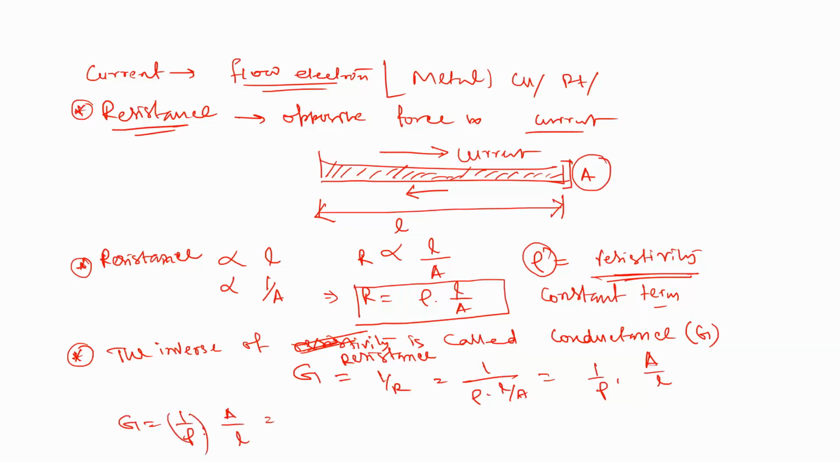Now 1 by rho, if we write here K into A by L. So this K is called the conductivity. Okay, so this is called the conductivity.